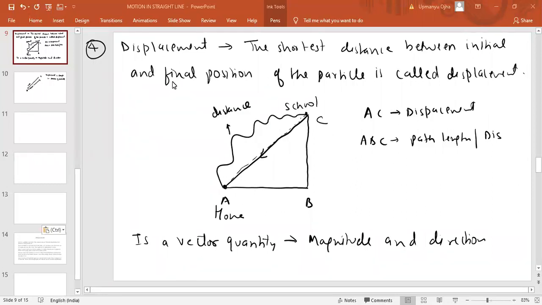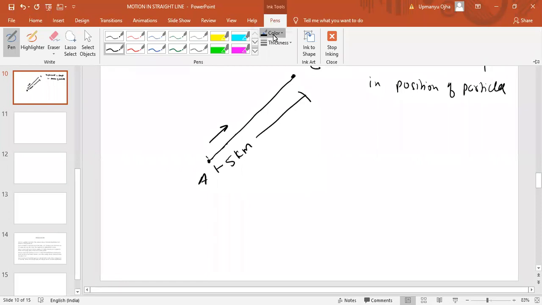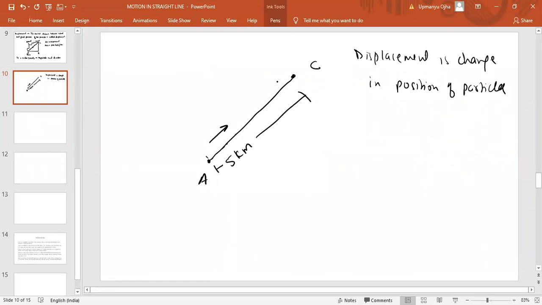Now I told you that displacement is a vector quantity. What is a vector quantity? A vector quantity means it has magnitude as well as direction. Magnitude is the distance between A and C. Let us suppose that a particle started from point A and reaches point C. The distance covered by the particle is 5 kilometer. So 5 kilometer is the magnitude.